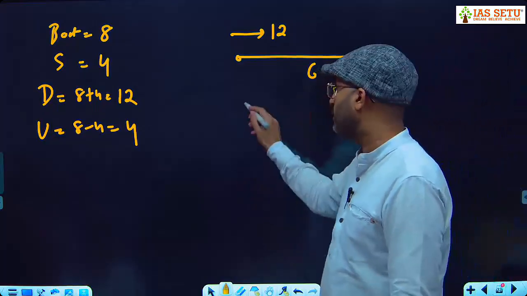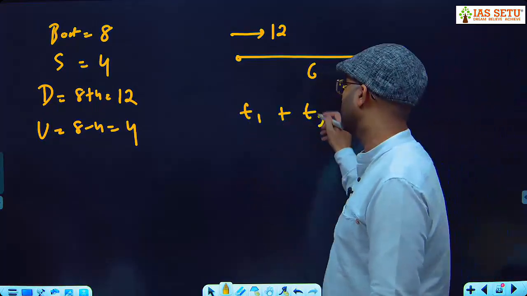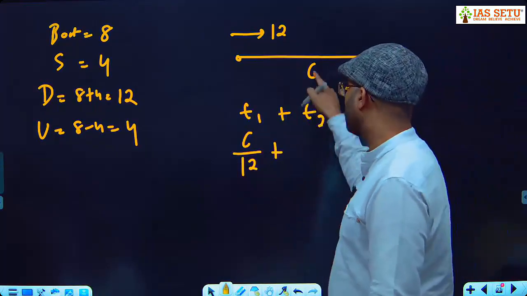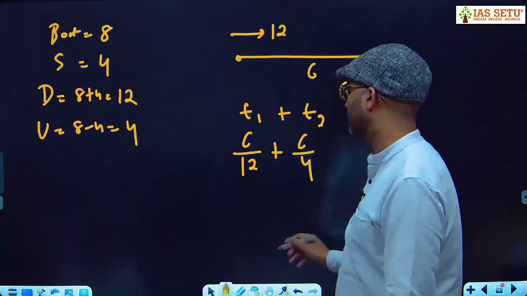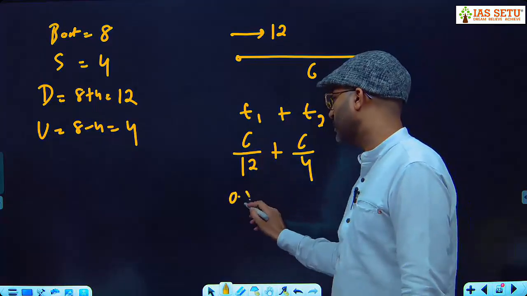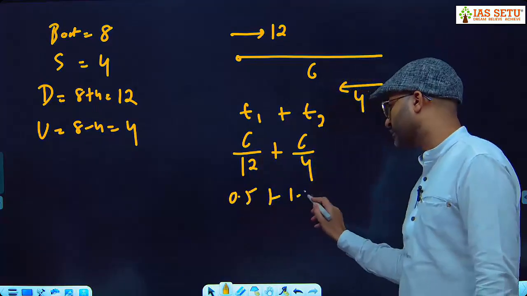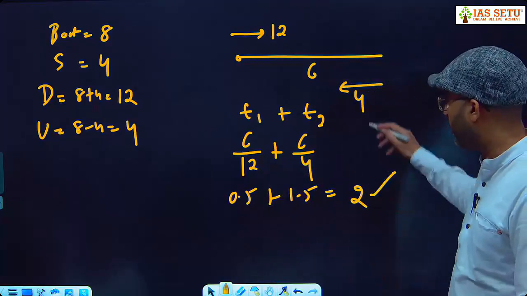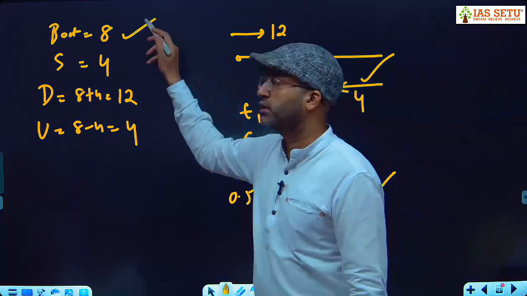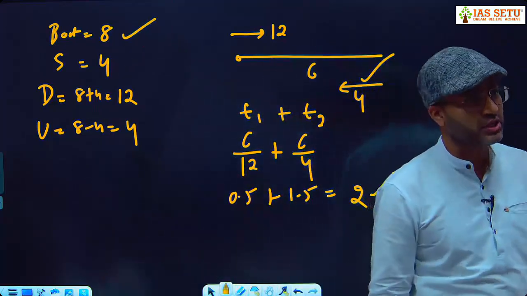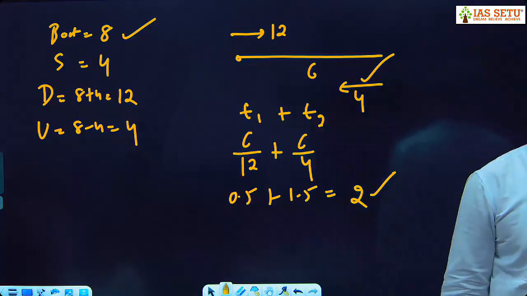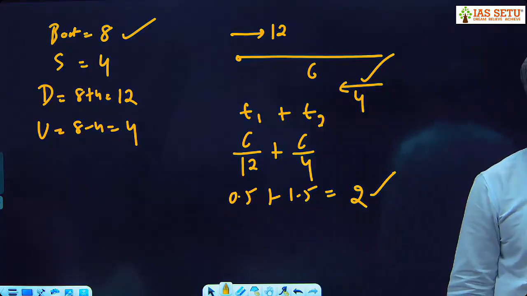What is time? T1 plus T2. What is T1? We cover a distance of 6 at a speed of 12. We cover a distance of 6 at a speed of 4. 6 divided by 12 is half hour. 6 divided by 4 is 1.5 hour. How much total time you need? 2 hours. Perfect. So here, actually, this is the correct answer for our question. Speed of the boat is 8 kilometer per hour. यही correct answer.